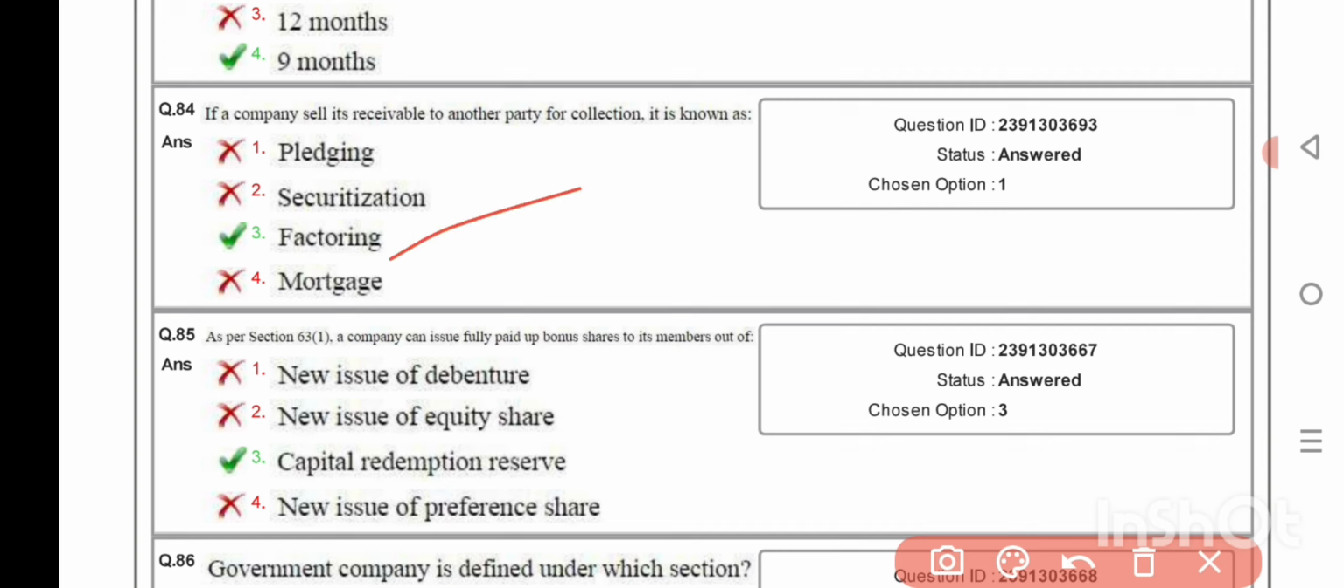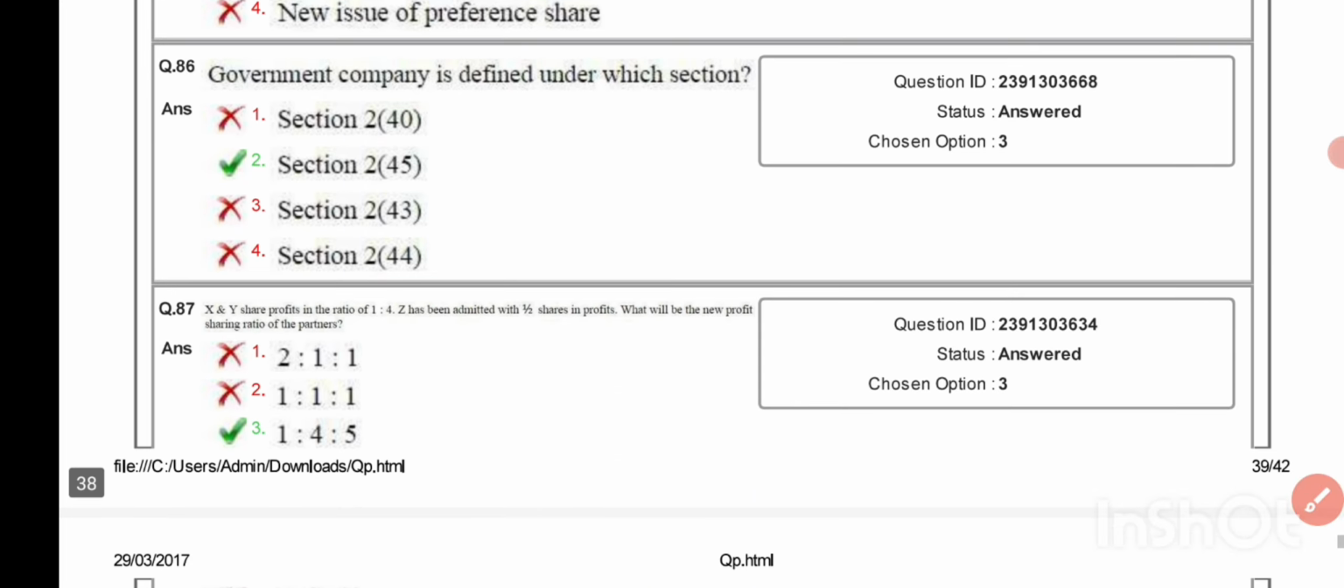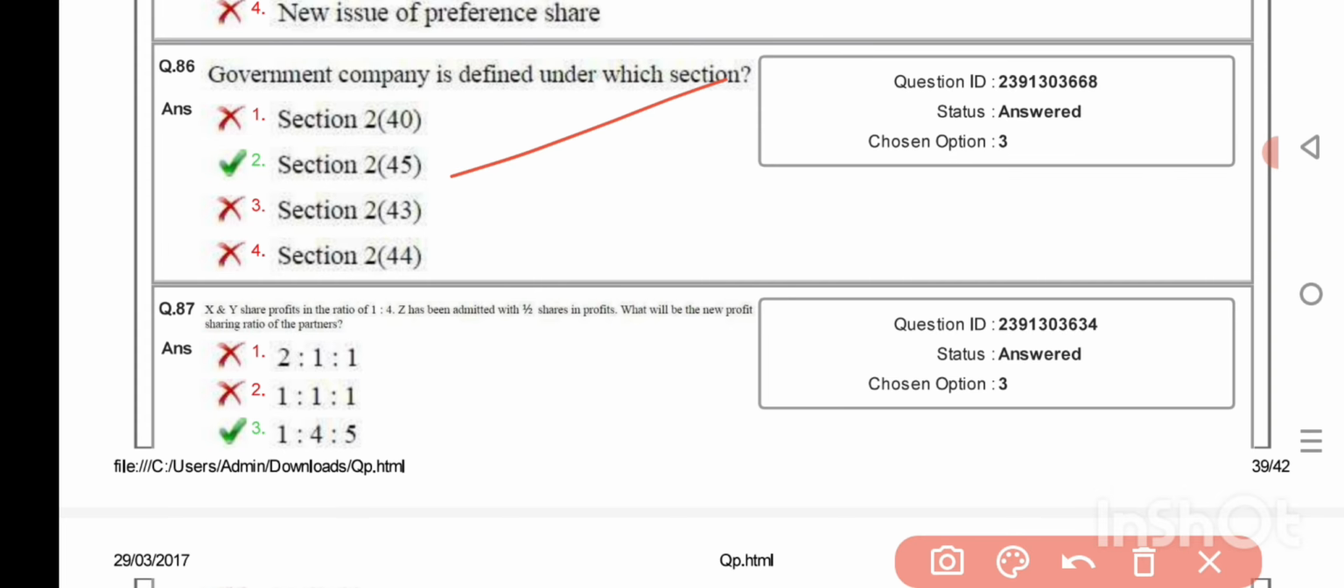As per section 63, subsection 1, a company can issue fully paid up bonus shares to its members out of capital redemption reserve. Government company is defined under which section? Section 2, subsection 45. X and Y share profit in the ratio of 1:4. Z has been admitted with 1/2 share in the profits. What will be the new profit sharing ratio of the partners? 1:4:5.